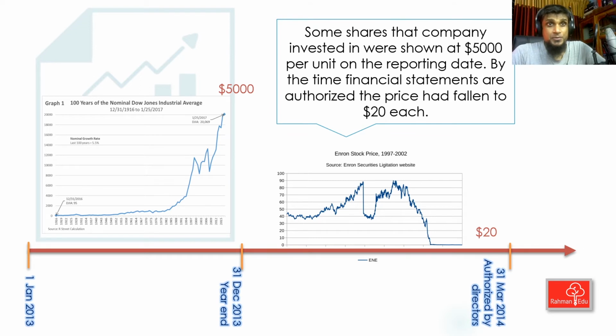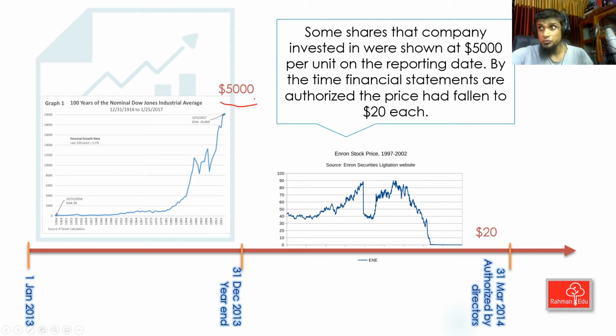This is about investment in shares. You had purchased some shares. At the year end, those shares had a market price of $5,000, traded at the year end. The market was booming. But within a few months, when the time of authorization comes, you notice that those shares are worth only $20 a piece. But you are showing in your financial statement $5,000.